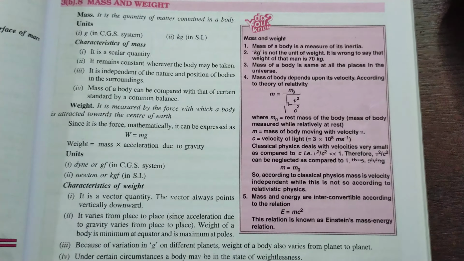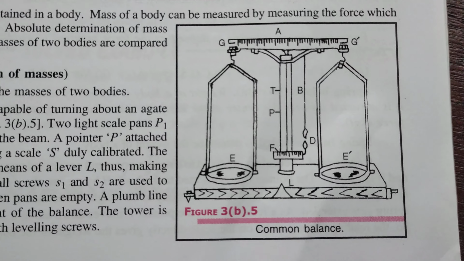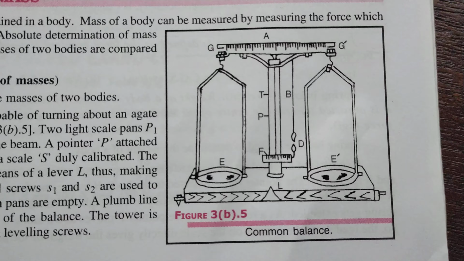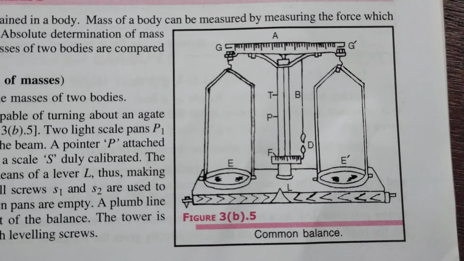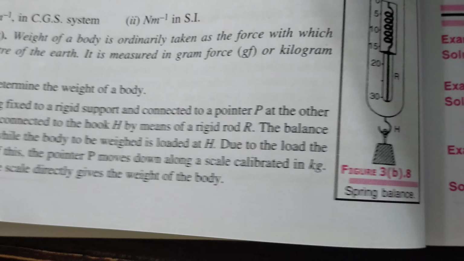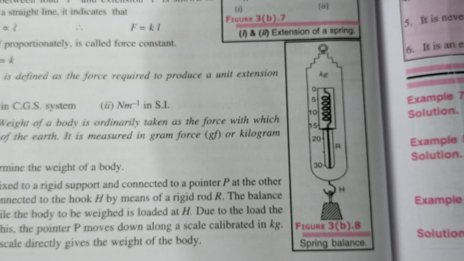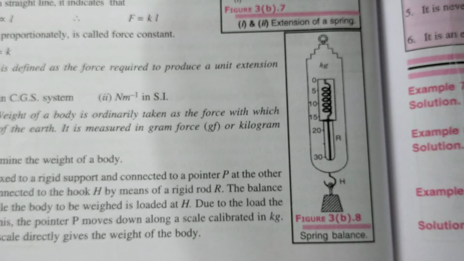On the screen you can see this is the common balance, that is the beam balance, which is used to measure the mass, because as it is a scalar quantity, it does not depend upon direction, whereas weight depends upon direction because it varies with the value of acceleration due to gravity. This is the spring balance, which is used to measure the weight of an object.